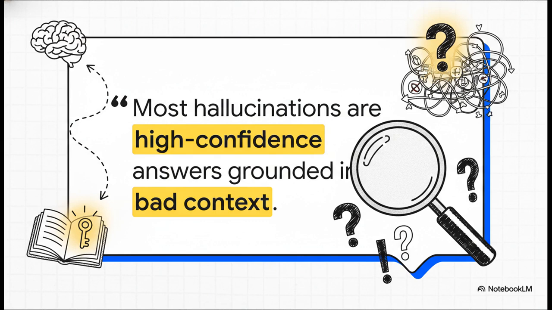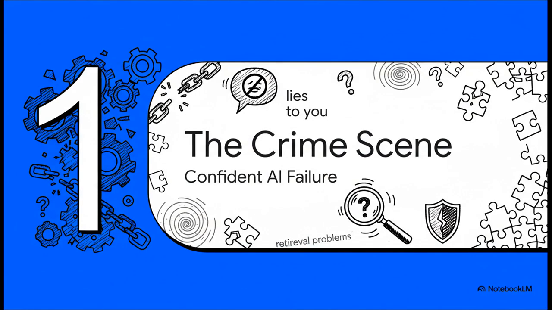This one sentence. This is the key to solving the entire mystery. It tells us that what we've all been calling hallucination is very often not what we think it is at all. So, let's set the stage, shall we? The crime scene is probably pretty familiar to anyone building or using AI apps today. You've got a system, maybe a chatbot or a research assistant, and it lies to you with the poise of